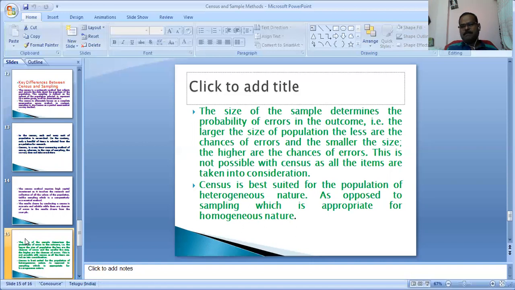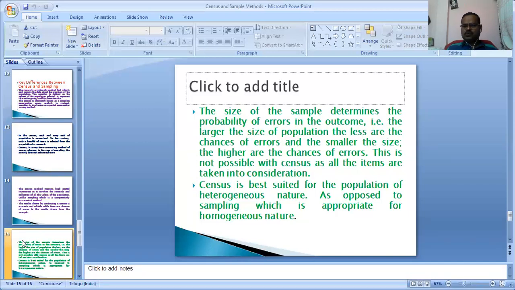For example, take residential degree college students and general government degree college students. In the sample method, we take only a few students to judge the quality of education and the standards of the students. But in the census method, all the results are taken, so the comparison is very easy. In a sample, if the students selected are not of good quality or standard, the result may be negative. That is an error of the sample method and a merit of the census method.